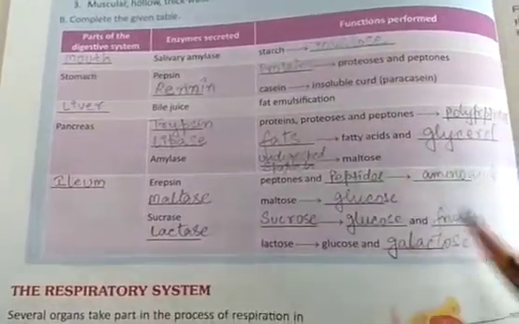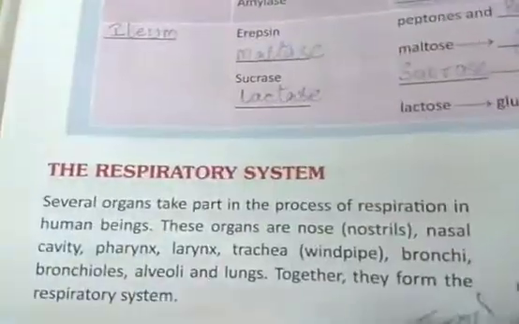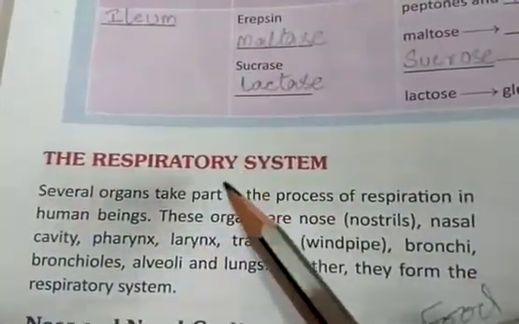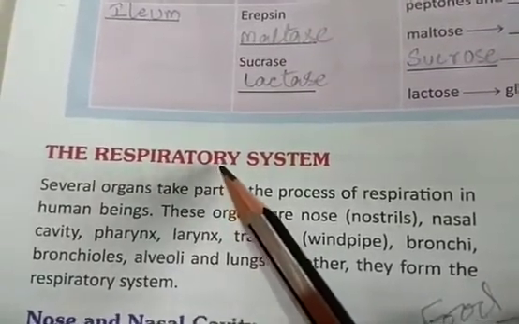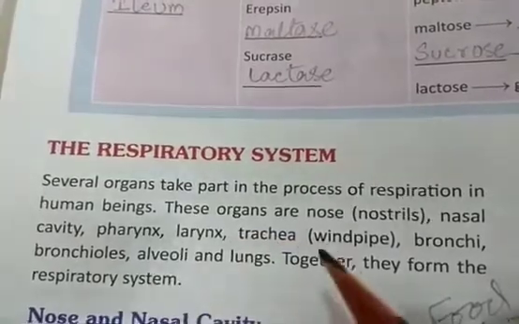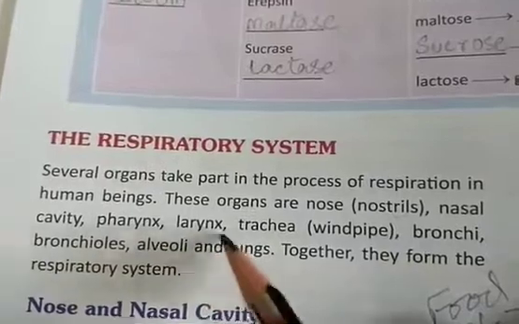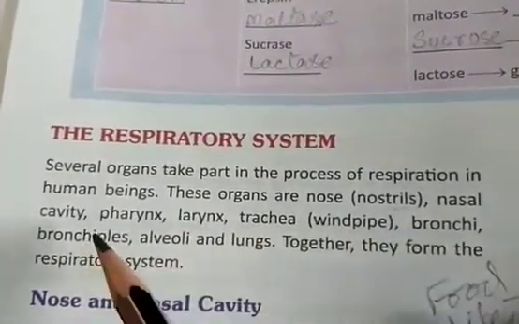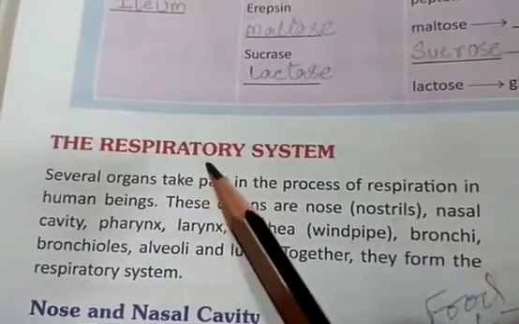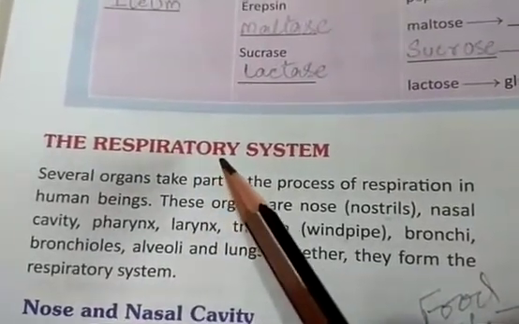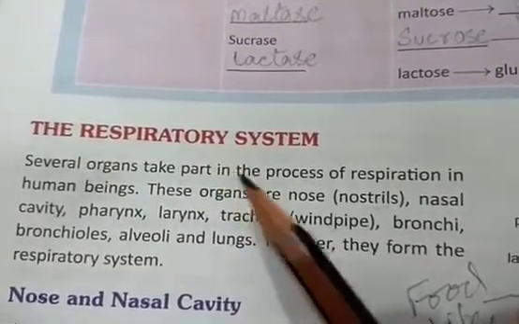Okay. Now the next topic is the respiratory system, and respiration involves our breathing process. During breathing, what are the organs required? Nose, nostrils, nasal cavity, pharynx, larynx, trachea, that is windpipe, bronchi, bronchioles, alveoli and lungs. So in respiration we will see how the gases are entering our body and how the waste gases are coming out of the body.